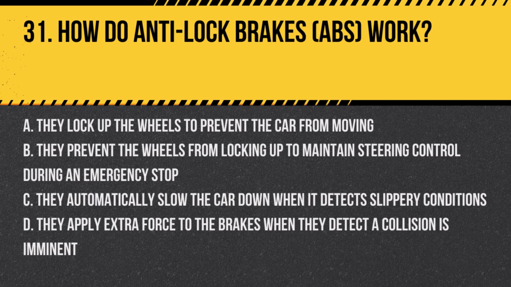Question 31. How do anti-lock brakes, ABS, work? A. They lock up the wheels to prevent the car from moving. B. They prevent the wheels from locking up to maintain steering control during an emergency stop. C. They automatically slow the car down when it detects slippery conditions. D. They apply extra force to the brakes when they detect a collision is imminent. Answer B. They prevent the wheels from locking up to maintain steering control during an emergency stop. ABS allows the driver to maintain more control over the vehicle during a braking emergency.